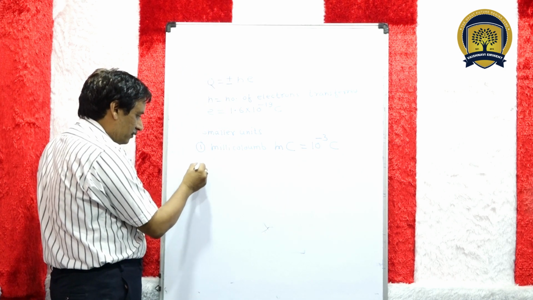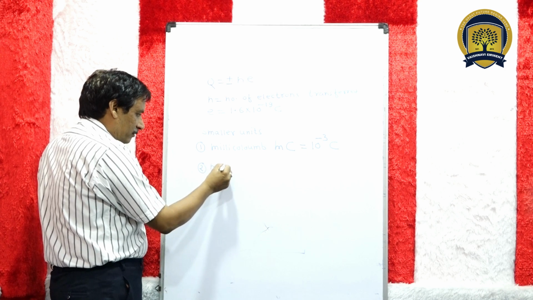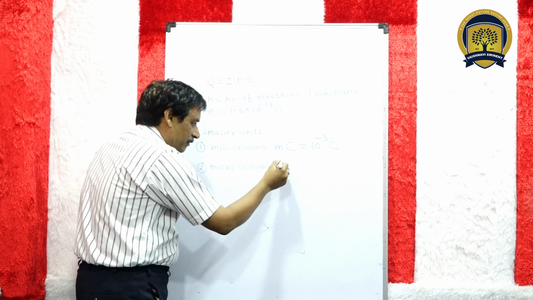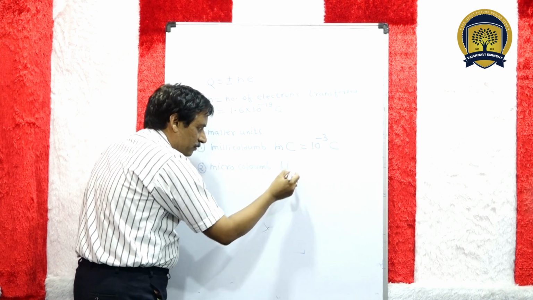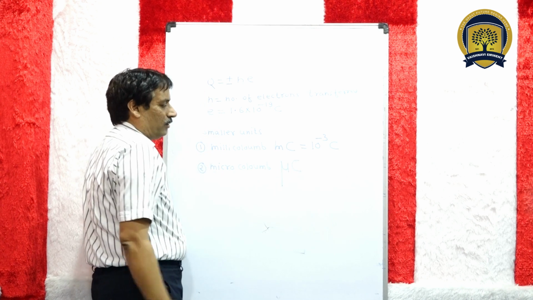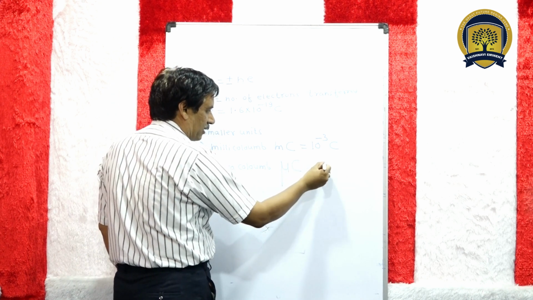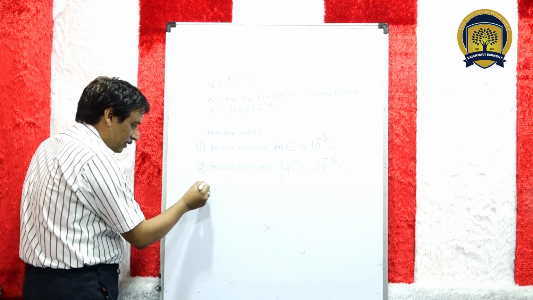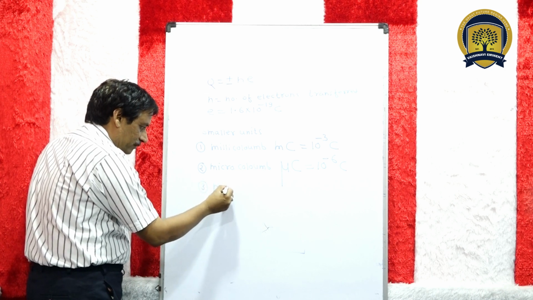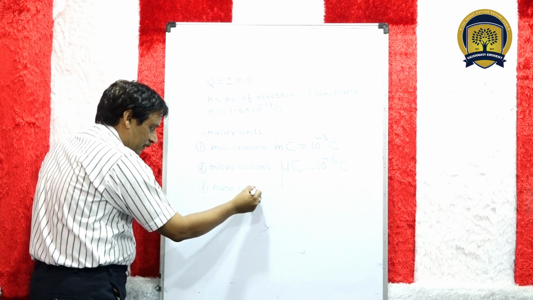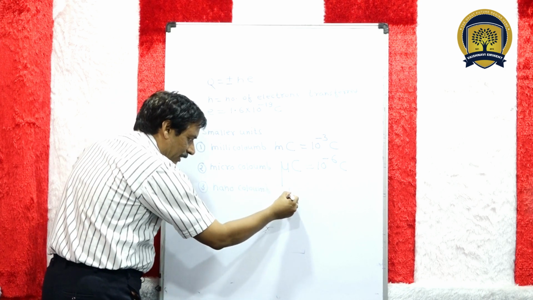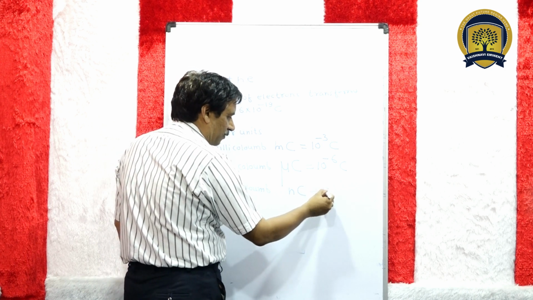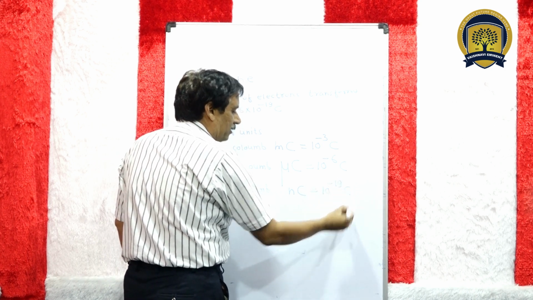Number 2, microcoulomb, mu C, that is 10 raised to power minus 6 coulomb. Number 3, nanocoulomb, nC, that is 10 raised to power minus 19 coulomb.